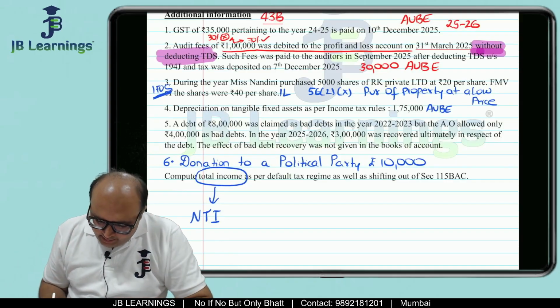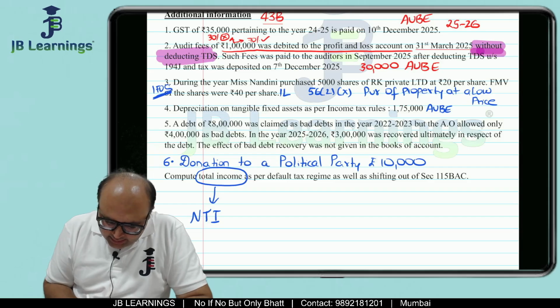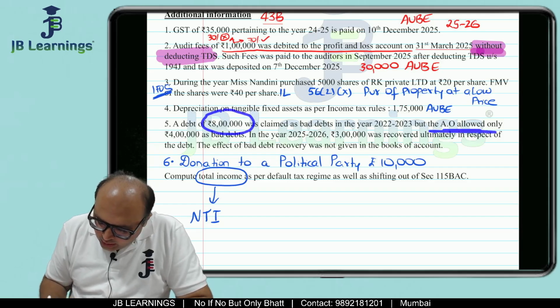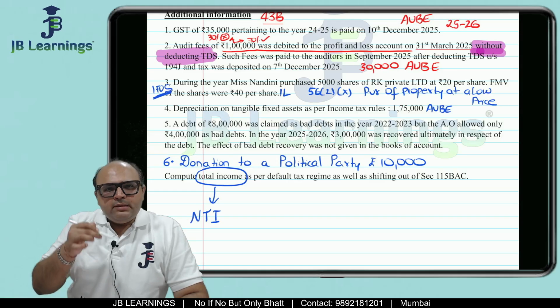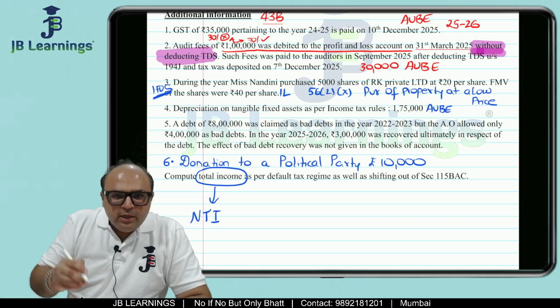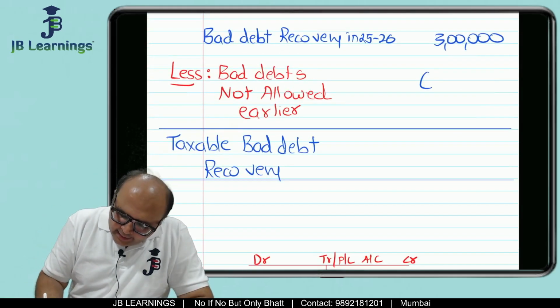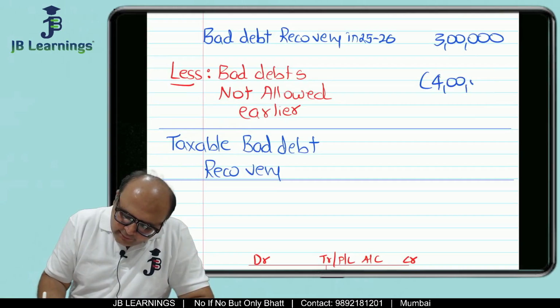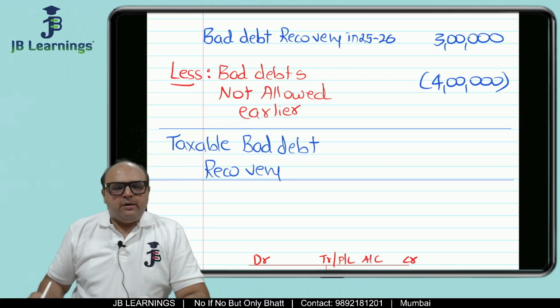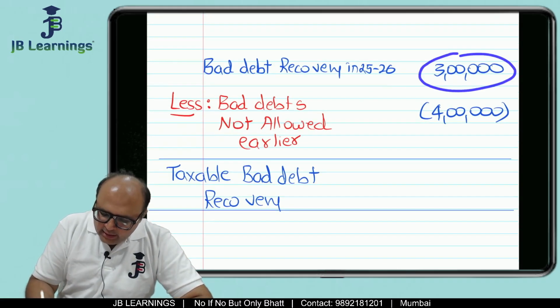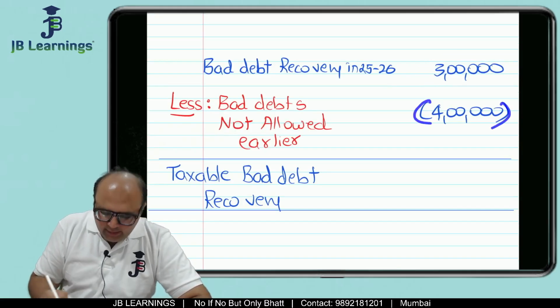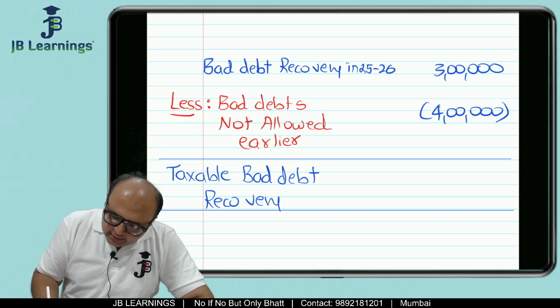Bad debts not allowed earlier means out of 8 lakh, the AO allowed only 4 lakh. So if 4 lakh is allowed, the balance 4 lakh was not allowed earlier. Out of that 3 lakh, you deduct 4 lakh to get the taxable amount.